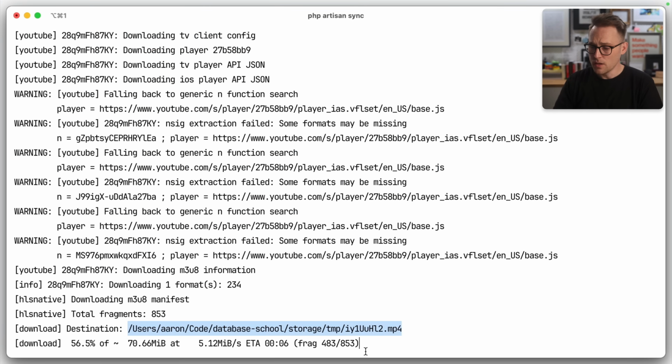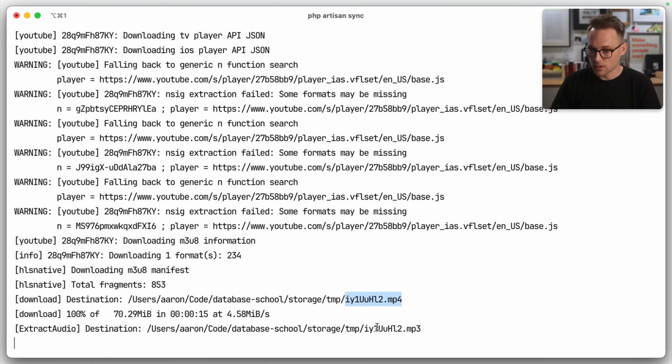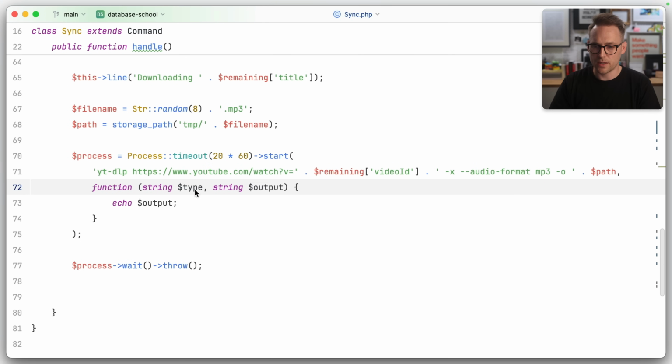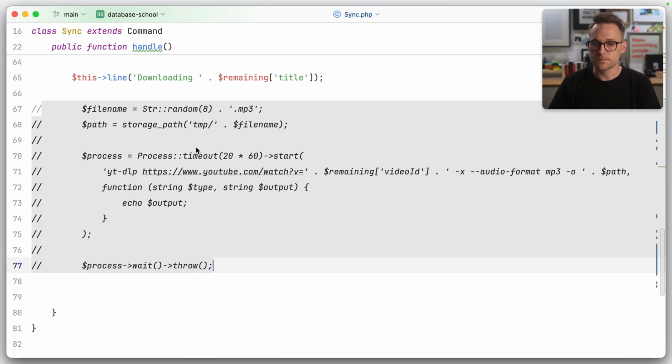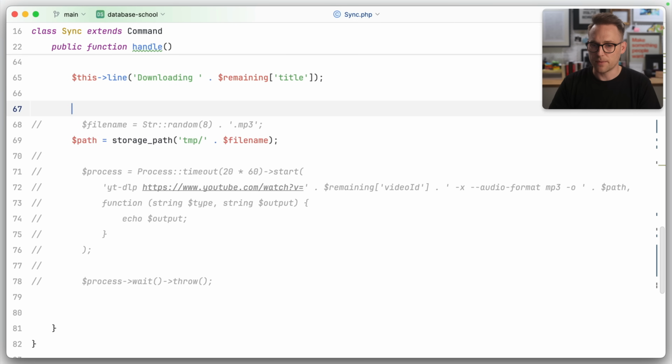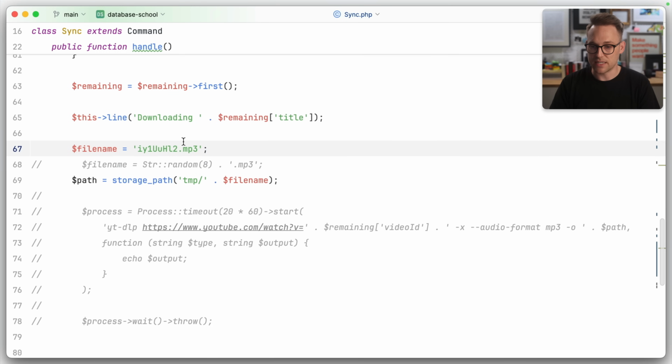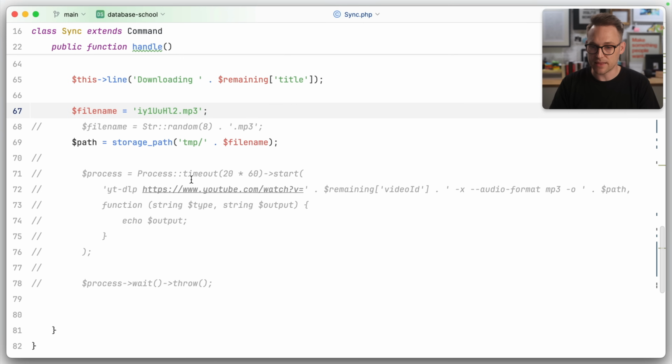Okay. So that we don't have to download this a bunch of times, I'm going to take that random ID right there. And it looks like it's extracting the audio. Cool. It's extracting the audio to the correct destination. So let's just copy this guy. And then we are going to hard code this while we're testing. File name equals that. So now we can keep testing without having to download it every single time. So the file name equals that, the path equals that.